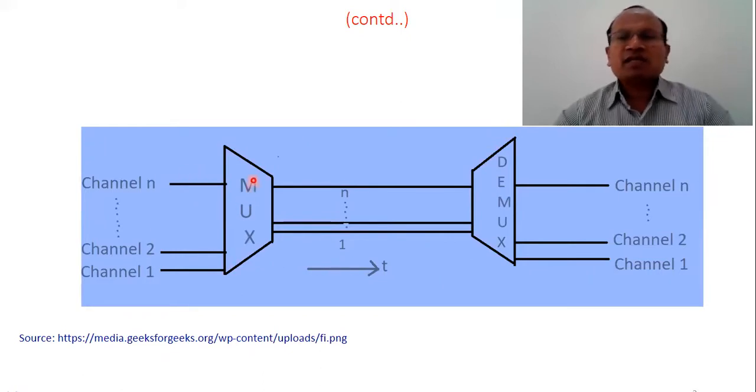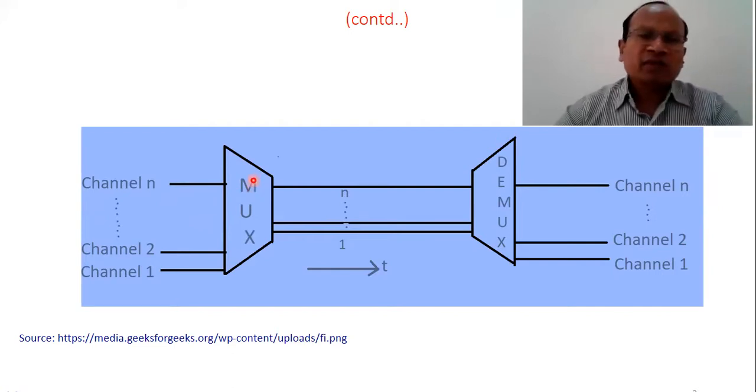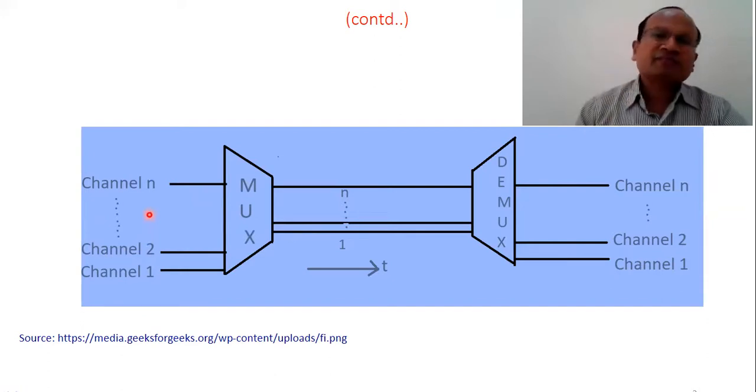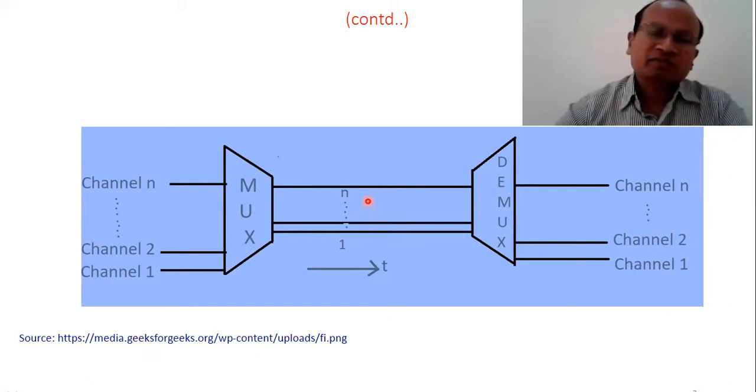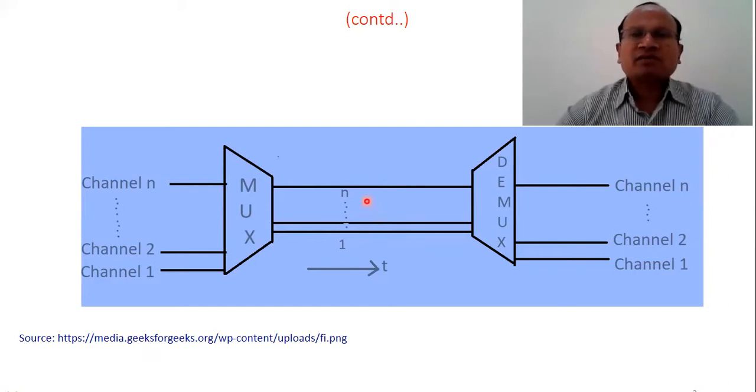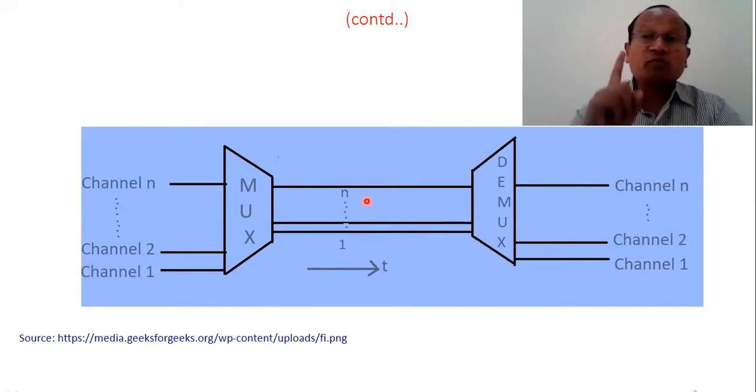This is an ordinary block diagram of multiplexing and demultiplexing, a typical flow where you can see there are n channels carrying n messages, and they are all multiplexed. Then we have one channel, one path. The multiplexer is a device sometimes called n cross 1: n inputs, but the output is 1.